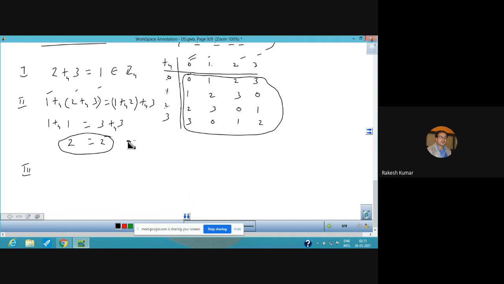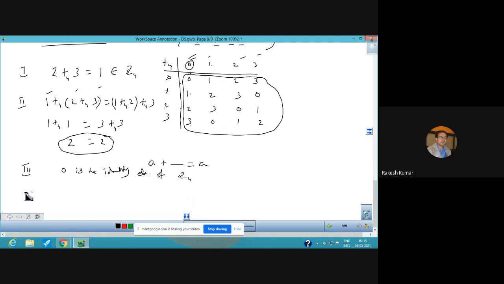Now just see the identity element. Identity element means that when you operate an element with another element, you will get the same element. Now in the table, you see the elements are 0, 1, 2, 3. In the first, second, third, fourth column, only in the first column you are getting the same elements. So 0 gives 0, 1 gives 1, 2 gives 2 and 3 gives 3. And when did this come to you? When you operated with 0. So 0 is the identity element of Z4.